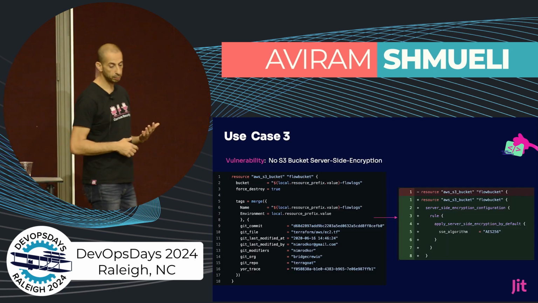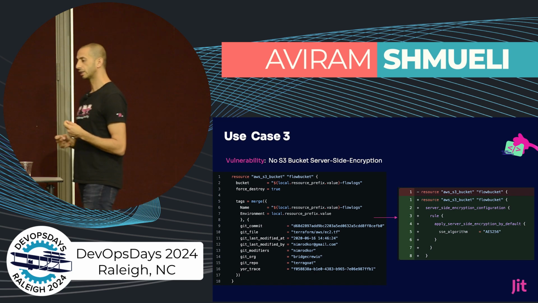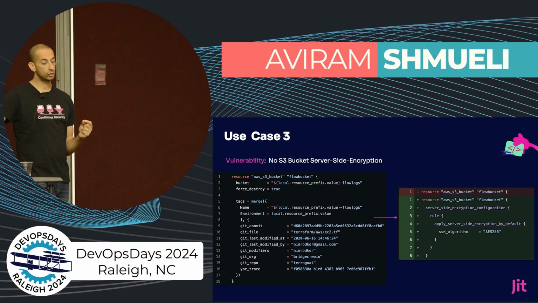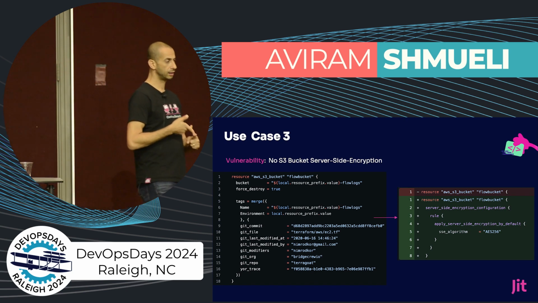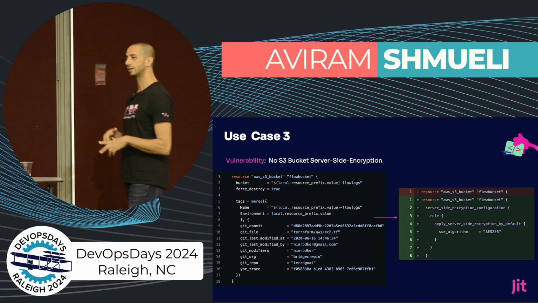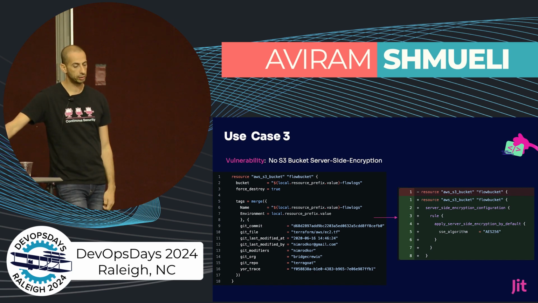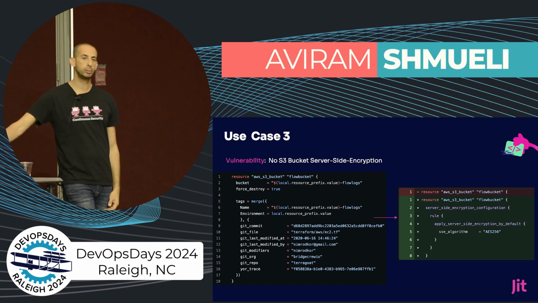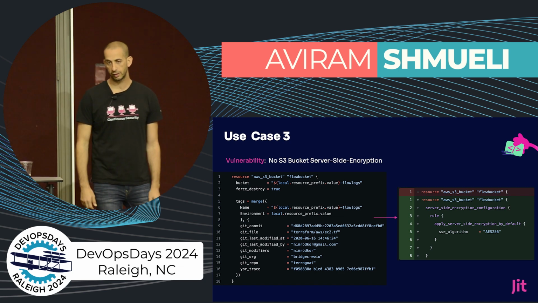The third example is about encryption. In this case, you can see that the remediation engine decided to add a new block to an existing code base. So we had removal and then switching a value. In this case, the remediation type is different. It's about adding more code to the code that you already have. And in this case, the S3 bucket that will be created has server-side encryption.